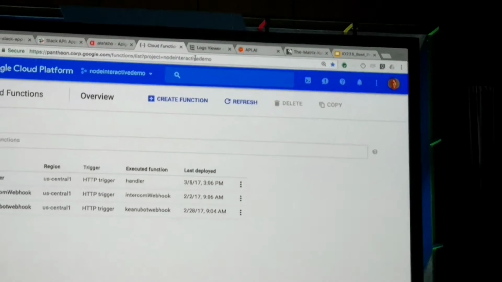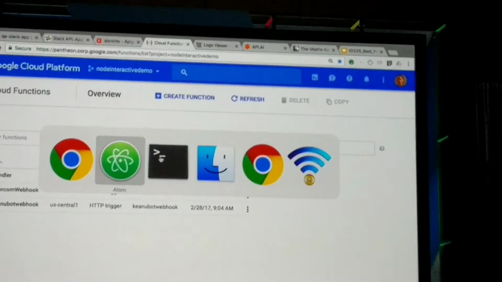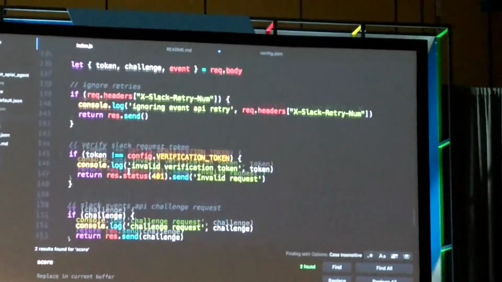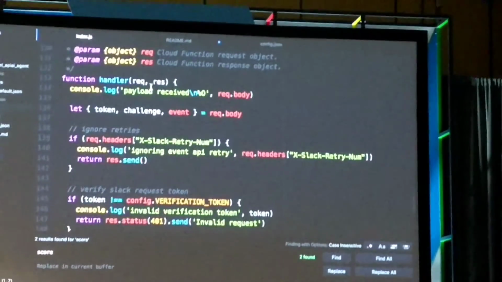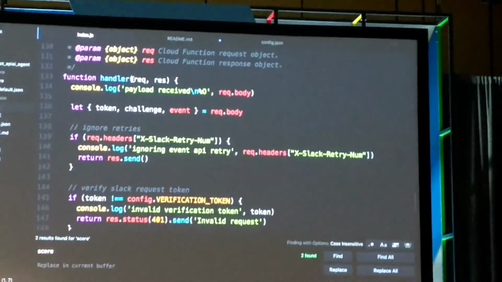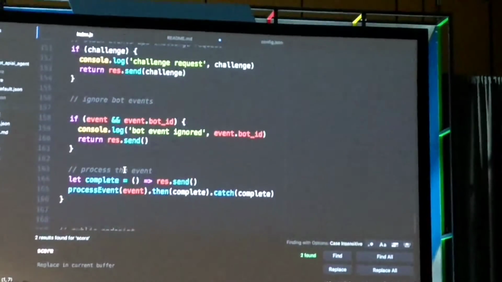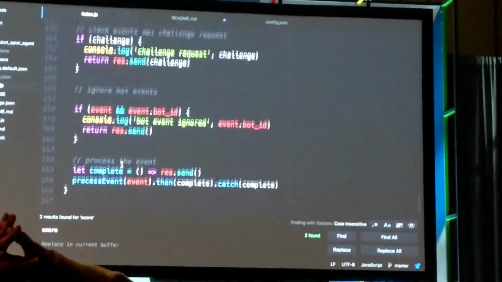I'm going to actually introduce a bug in the system and show you how a deployment goes. So inside this Cloud Functions, to write a Cloud Function is very simple. You basically write a function over here. It looks exactly like an Express app because underneath the hood it is actually leveraging Express. And then you basically export that particular function.